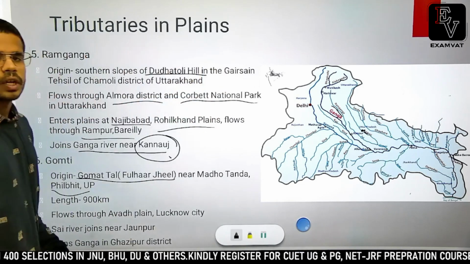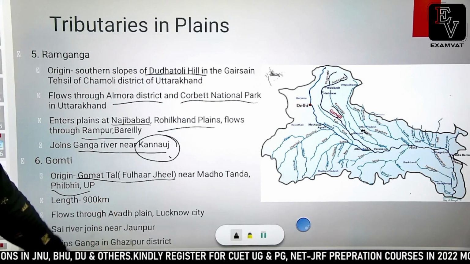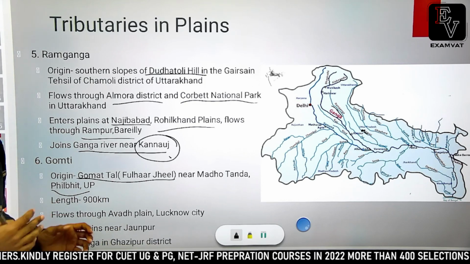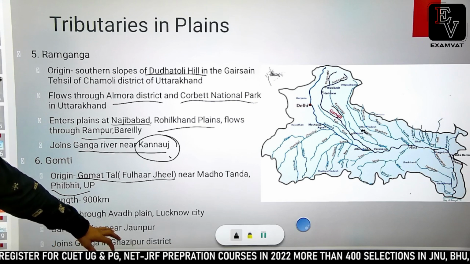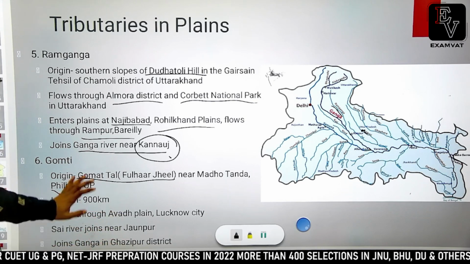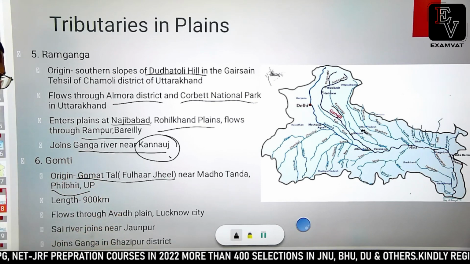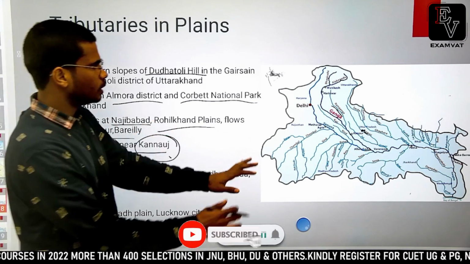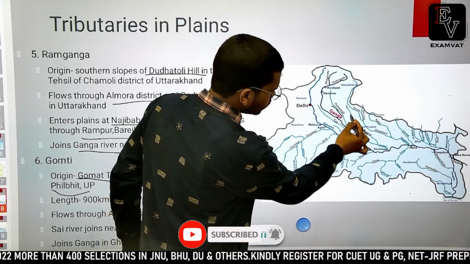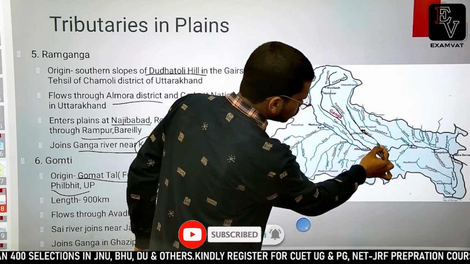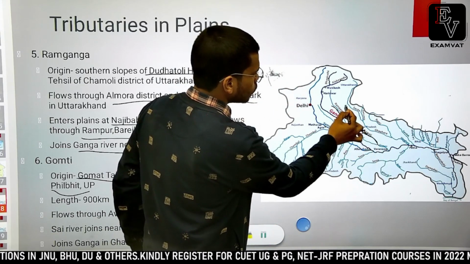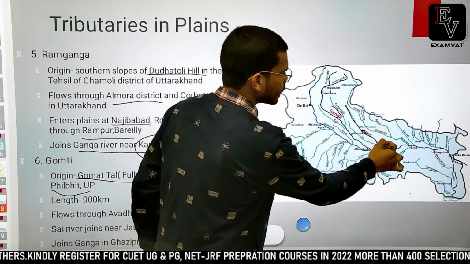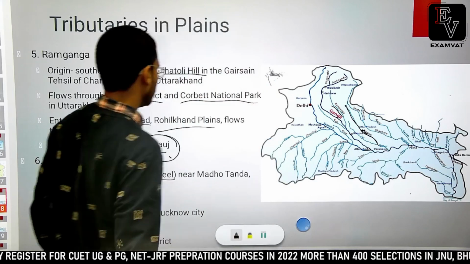Sai river joins Gomti river near Jaunpur. Jaunpur is a district near Varanasi in UP. Okay, so this was all you needed to know about Gomti river. Look at the map. This is Gomti river, and this is the course of the river. It is originating from Gomat Jheel in Pilibhit, and then it flows in southeasterly direction to meet Ganga river.